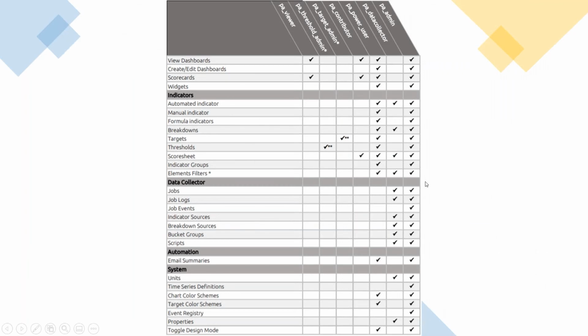So here is the clear picture, no problem, I will share this with you guys. For pa_admin, everything is ticked, which means they will have access to everything. And for the data collector, everything is empty except for data collections and jobs. They can only see the collection of data, and other than that they cannot see anything. So this is the clear understanding of which role can access which submodules in performance analytics.